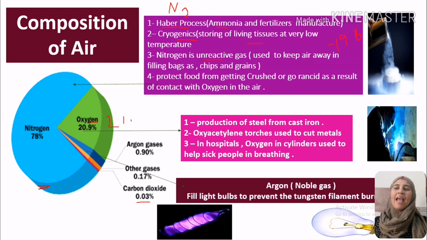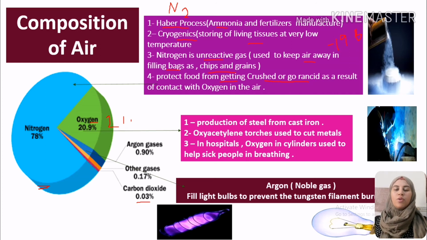Nitrogen gas is unreactive, used to keep air away in the packaging process, in filling bags of food, chips, and grains. Why? Because if we have oxygen, oxygen will damage your food. So we need to use an unreactive gas, so we will use nitrogen gas because it protects food from getting crushed or going rancid as a result of the activity of oxygen.